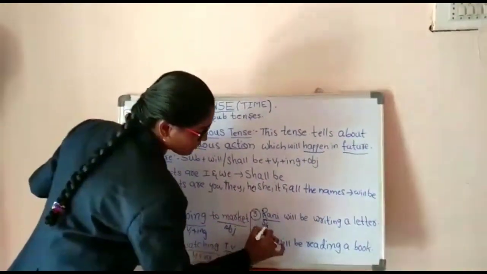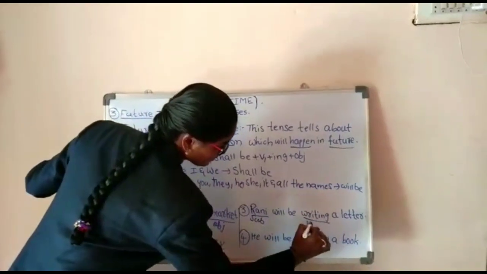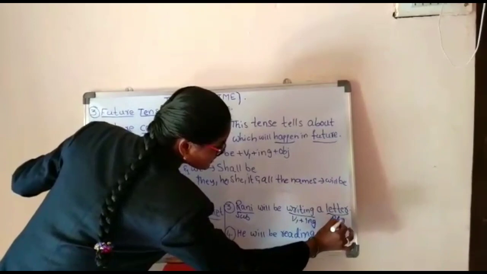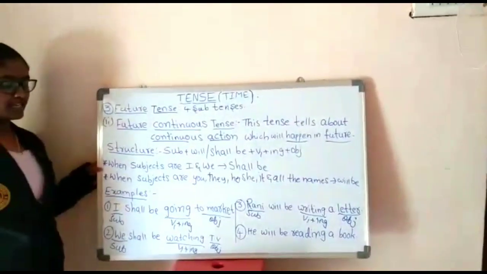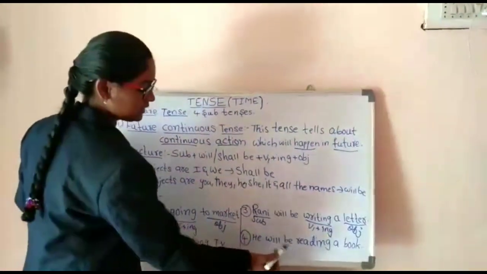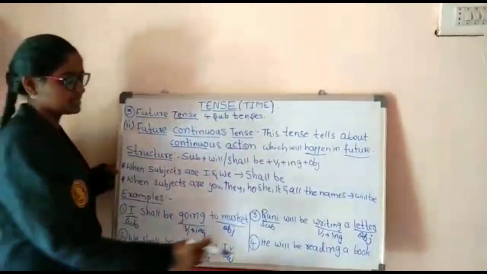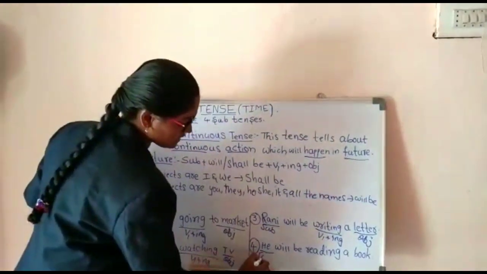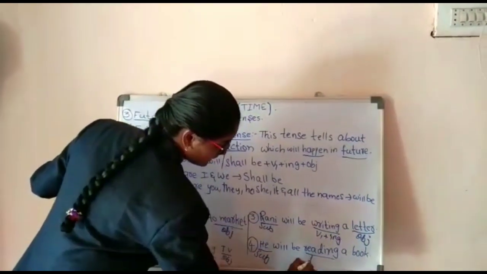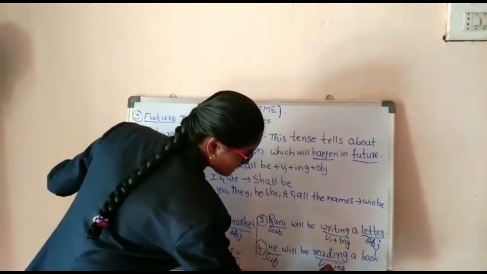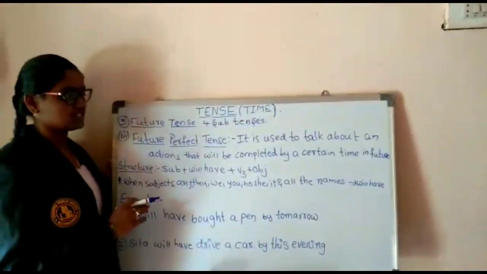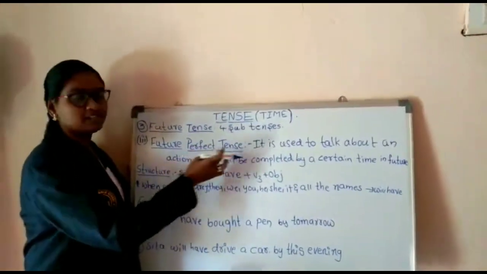Here Rani is subject and writing is V1 plus ing and letter is object. And in fourth example, I wrote will be. Why I wrote will be? Here subject is nothing but he. So here he is subject and reading is V1 plus ing. Book is past subtense. The next subtense in future tense is nothing but future perfect tense.